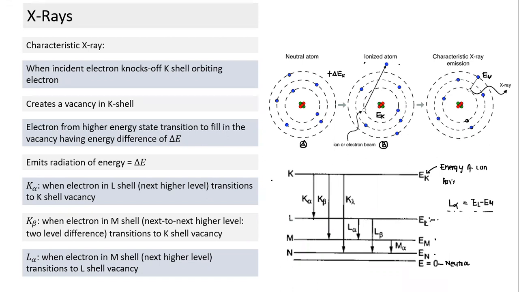Yes, Vignesh? So here, what happens to the incident electron, sir? Once it knocks off the inner orbital, it goes away. It will not get embedded in the atom because there's no space for an extra electron. It knocks off, collision takes place, and it moves away with lesser energy. How much lesser energy? The decrease in energy has to be greater than the delta K energy if it knocks off a K electron.